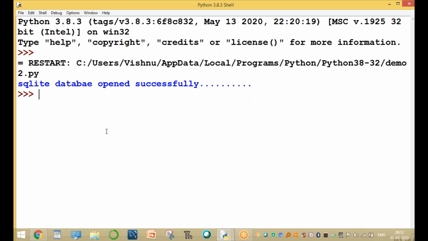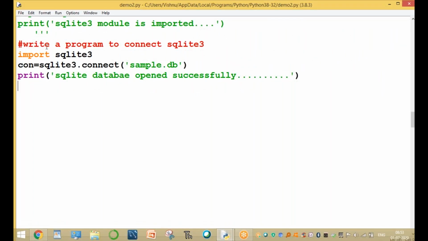Clear, guys? Any doubt? Okay, connection is very important. Connection means creating the connection. That means the SQLite connection is created and the database is opened successfully. Right? Clear? Any doubt? After successful opening, the next step is to create the tables.